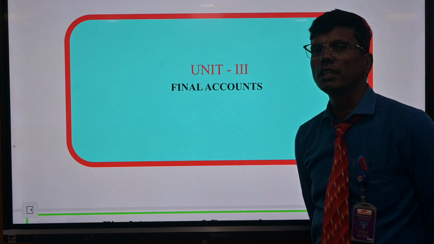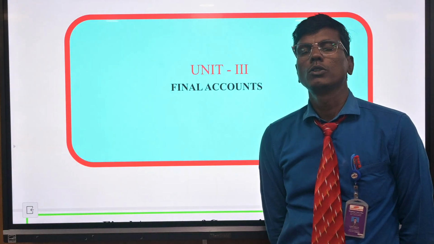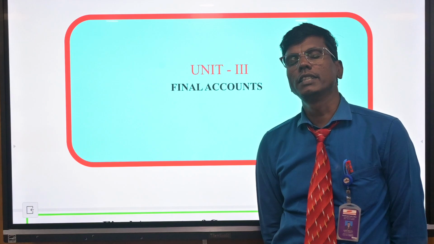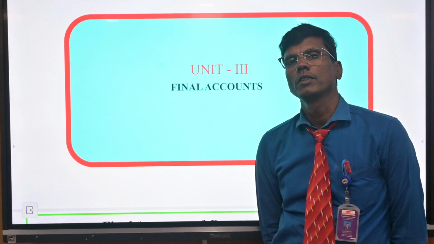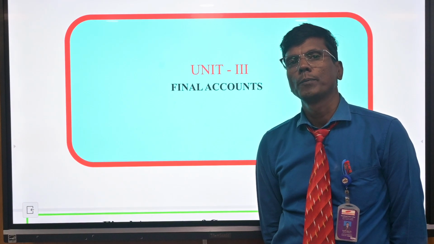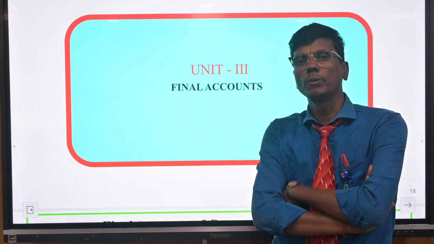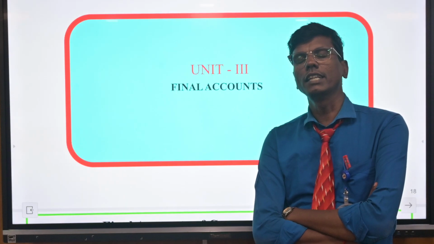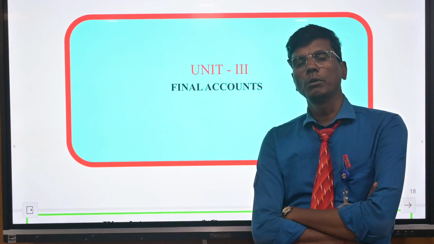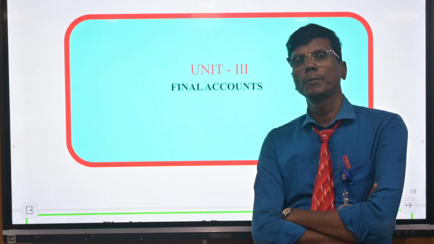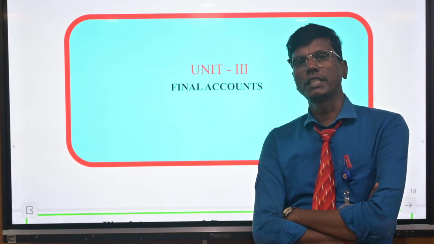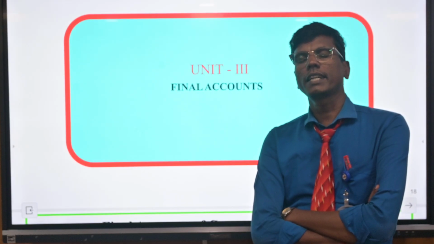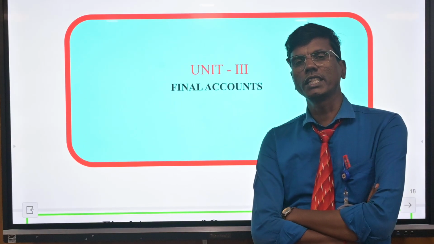Third unit, final account. Two types: one is profit and loss account, another one is balance sheet. Profit and loss account. Point number 1, revenue from operation: sales minus sales return. Point number 2, cost of goods sold: opening stock plus purchase minus purchase return plus direct expenses minus closing stock.